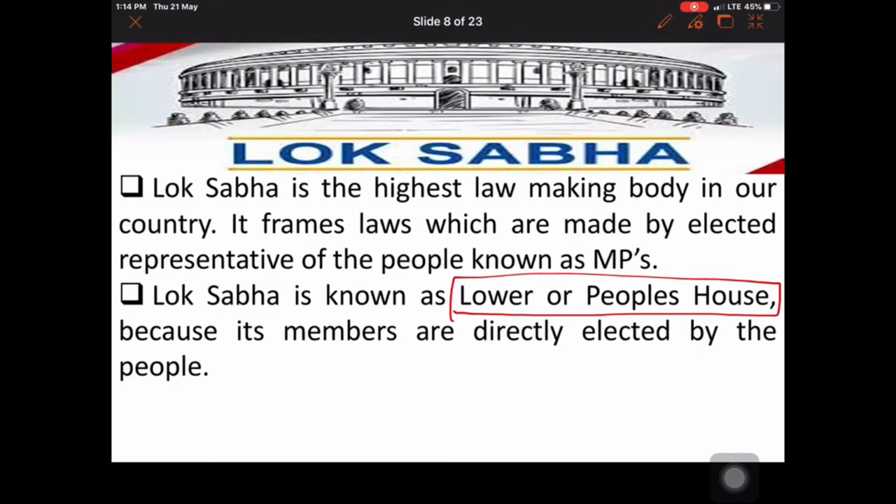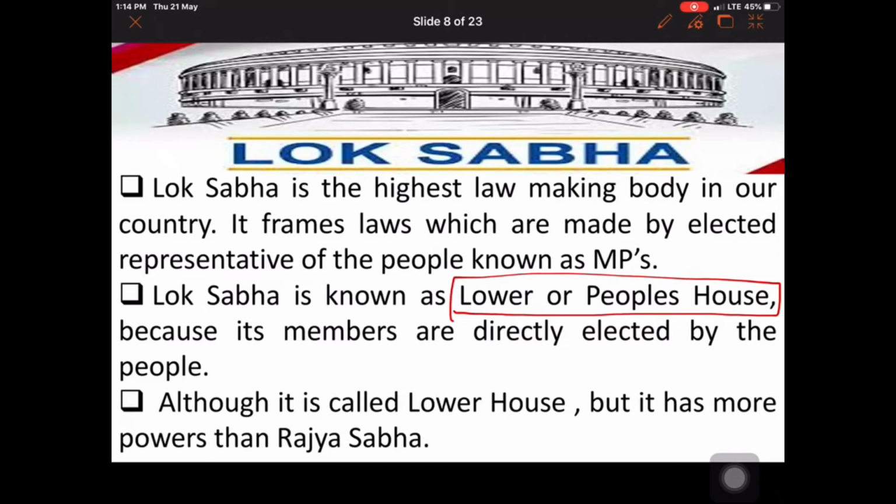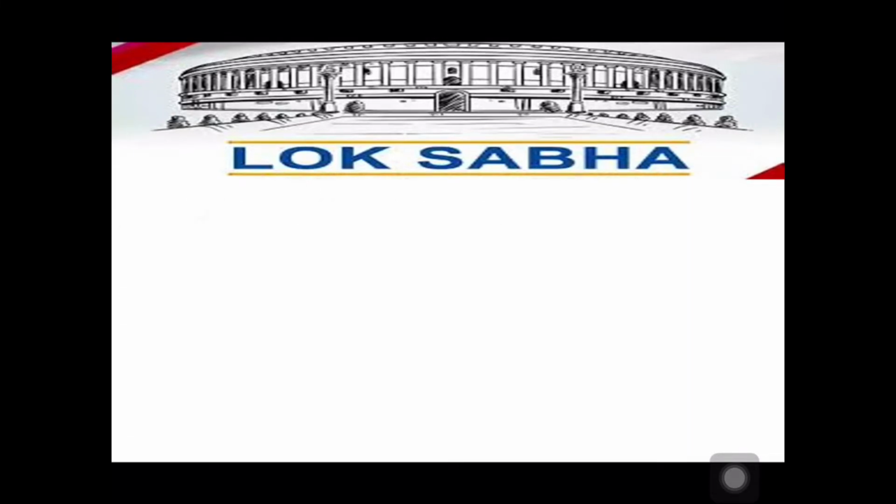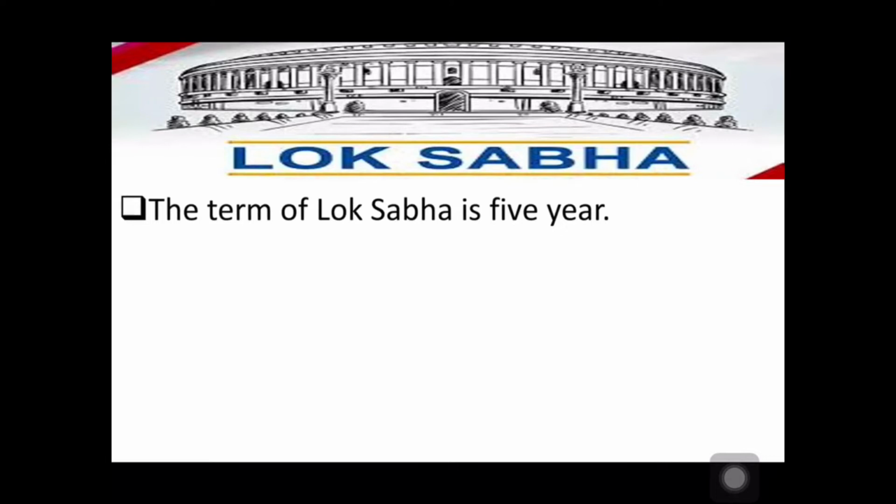But although it is called the lower house, it has more powers than the Rajya Sabha. The Lok Sabha can enjoy more power than the Rajya Sabha. The term of the Lok Sabha is 5 years. Whenever we choose our representatives, we vote to choose and seat them in the Lok Sabha only for a period of 5 years. After the 5-year period, they are suspended from the Lok Sabha and fresh elections are announced in the country.